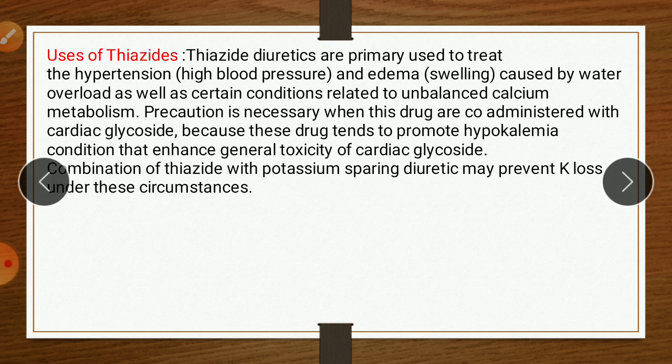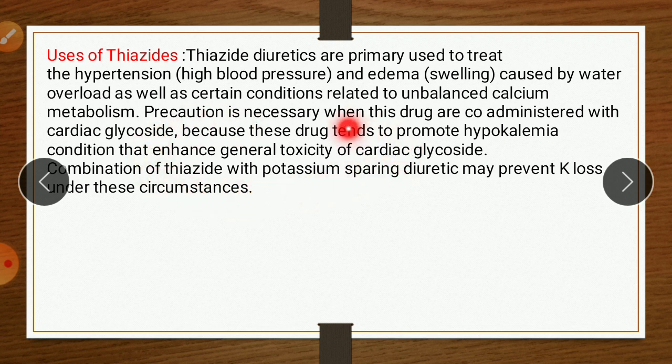Therefore, in pharmacology, the question asks why thiazide and cardiotonic are used with precaution. Because in case of cardiac glycoside it also causes the loss of potassium, because cardiac glycoside inhibits the sodium potassium pump. Therefore it also causes the loss of potassium. Similarly, thiazide also causes the loss of potassium. So if we give cardiac glycoside along with thiazide, there is a heavy loss of potassium which may be dangerous. So therefore thiazide and cardiac glycoside are given very cautiously.